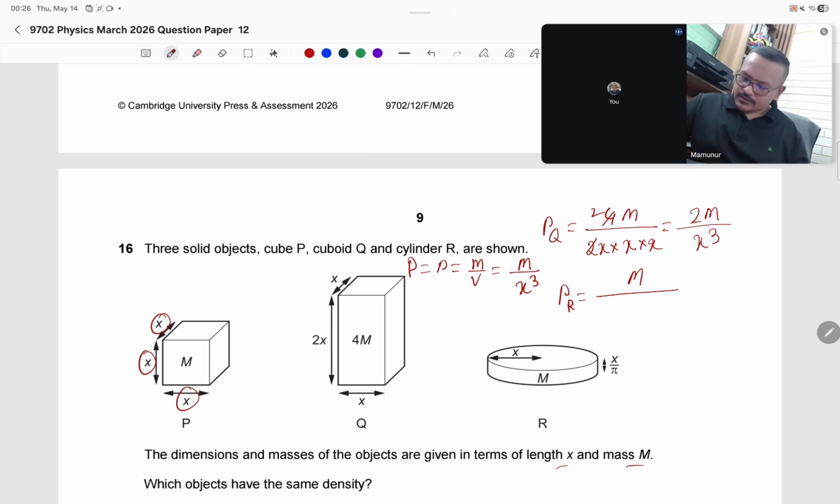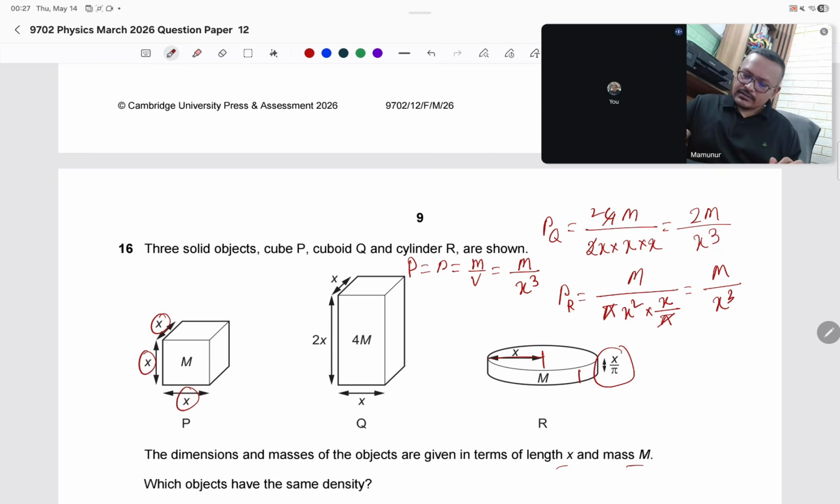It's a cylinder, so the volume is pi r square L. Here r, the radius, is x by pi, so pi cancels and rho equals m divided by x cube.